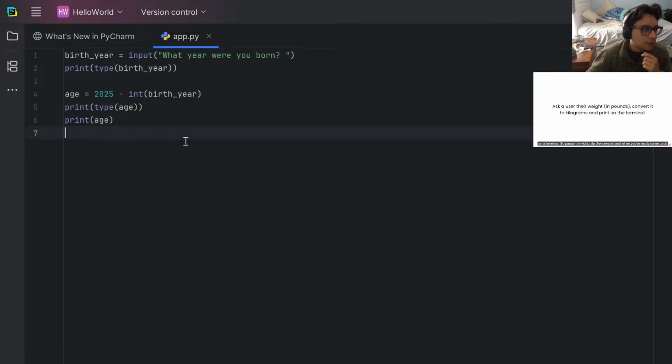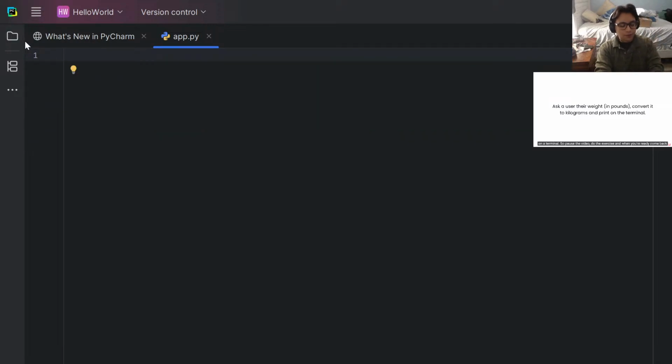Easy. Okay, hold on. Okay, so let's see, weight equal to input, enter your weight in pounds. Okay, convert it to kilograms.